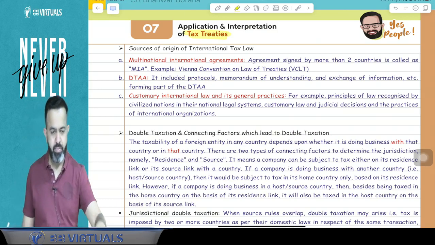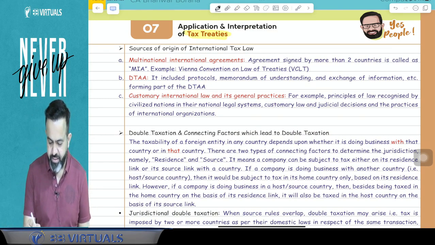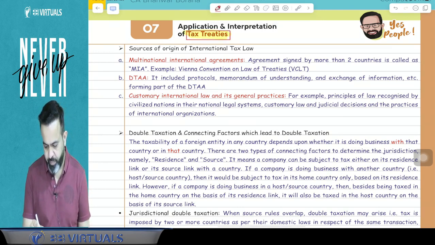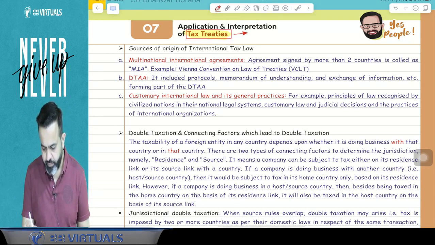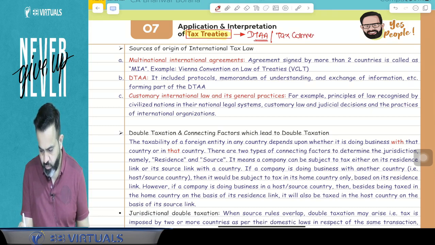Tax treaty means, you can call it the DTAA, or you can call it the tax convention also, or you can call it tax treaty.